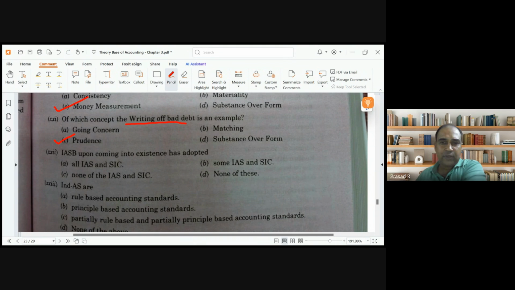Okay. The next one is a little technical. This you don't have a choice but to remember. IASB upon coming into existence has adopted IASC and SIC. This is just an objective question, guys. IASB is International Accounting Standards Board. There is no concept involved in that. You have to remember only.